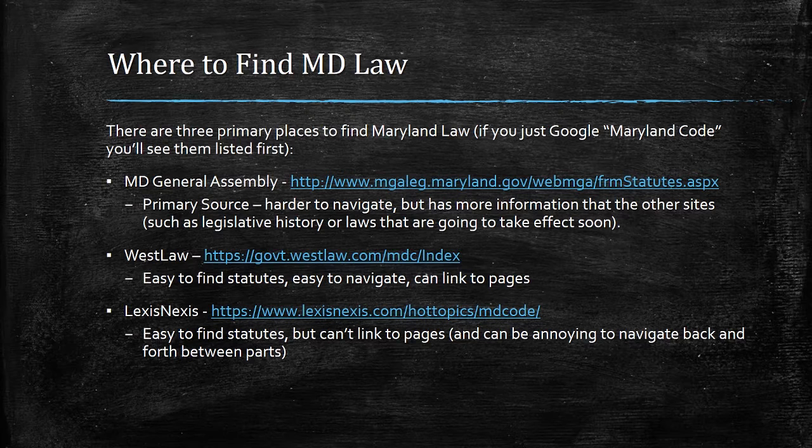Westlaw and Lexis, the free part of the websites at least, are easier to navigate, but they don't have as much information. Obviously, if you pay, they have more information. But if you were paying for a legal subscription, you probably wouldn't be watching this video anyway. So Westlaw and Lexis. I like Westlaw because it's easier to navigate and you can link directly to the page that you're citing, as opposed to Lexis, which uses a different type of website. It can be kind of annoying to navigate back and forth if you want to have multiple tabs open.